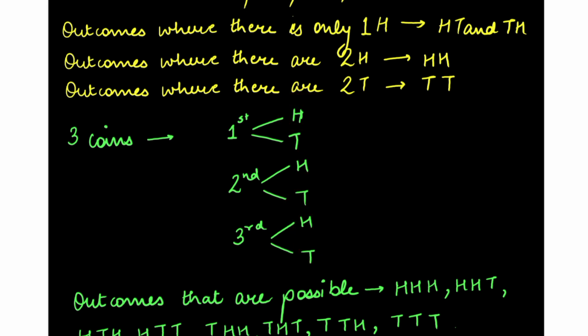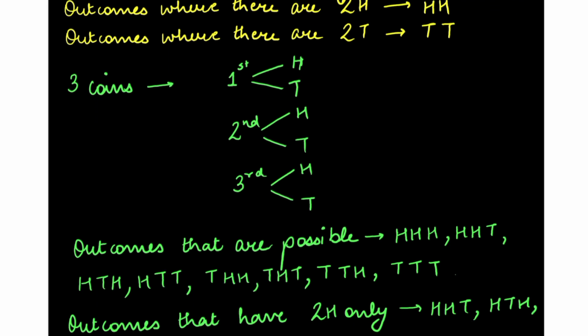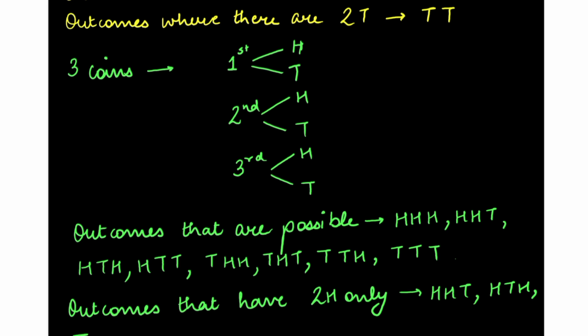Similarly, first coin tail, second coin head, third coin head or tail, two outcomes, and then first coin tail, second coin tail, third coin head or tail, two outcomes. So there are 8 possible outcomes: HHH, HHT, HTH, HTT, THH, THT, TTH, and TTT.